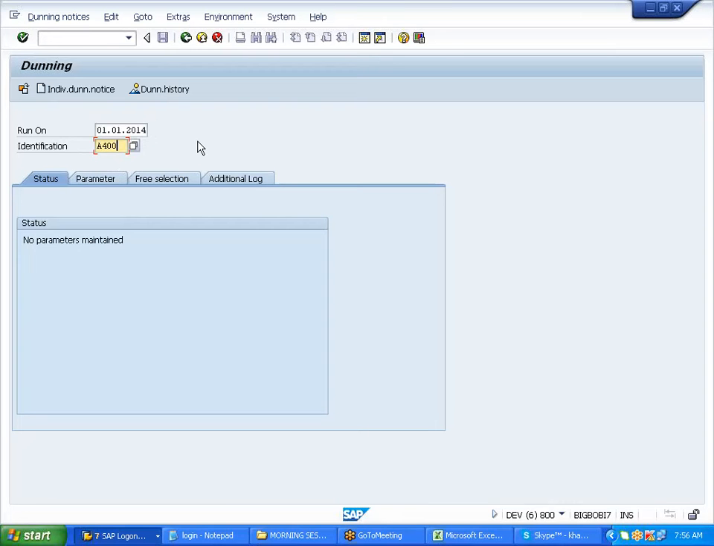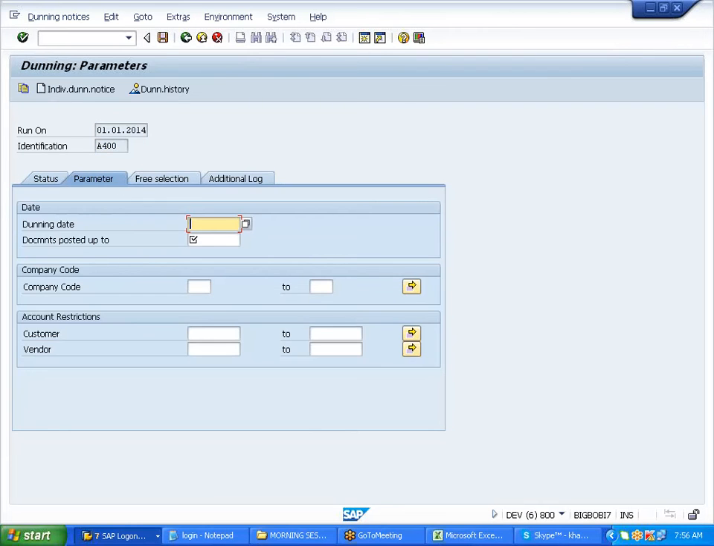I'm running it for the first. A400 is fine. I'll go to the parameters. You give the dunning date here. This is my dunning date. Please pick up all the documents which have been posted up till 31st January 2014. Company code A400. If you do not specify the customer, it will pick all the customers falling under that.